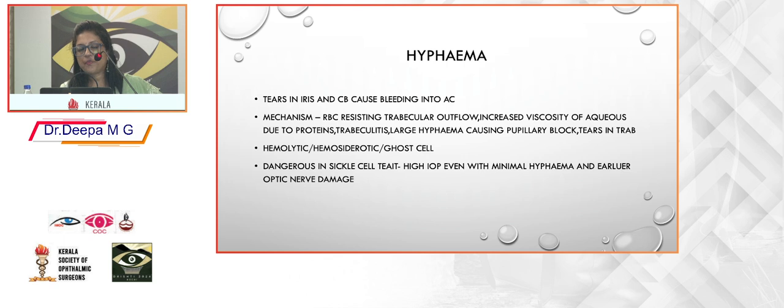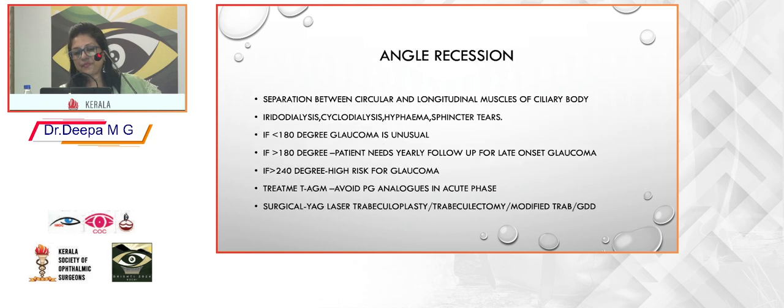for the uveitis. Now, hyphema is the next important cause for a raised IOP. It can be due to the blood coming in from the tears in the iris and ciliary body. The mechanism being the RBCs clogging the trabecular meshwork, increased viscosity of the aqueous due to proteins, trabeculitis, and the large hyphema sometimes may be causing a pupillary block. Late onset glaucomas can be hemosiderotic, hemolytic, ghost cell, etc. This is especially dangerous in sickle cell traits where the high IOP can be there even with a minimal hyphema, and optic nerve damage can be earlier.